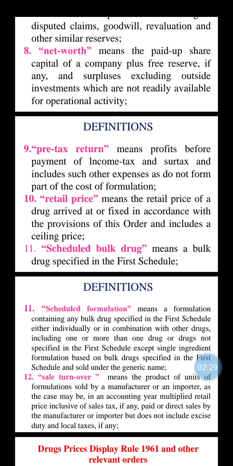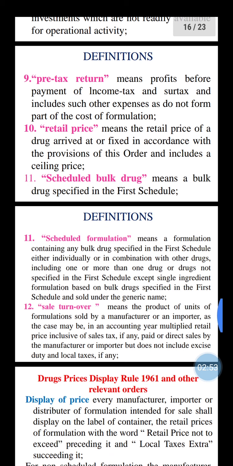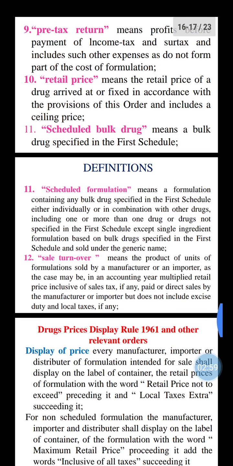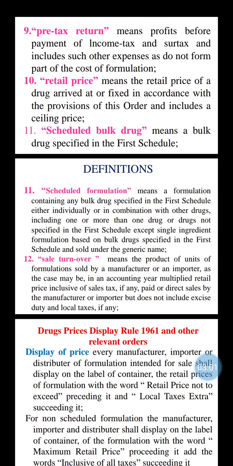Then retail price means the retail price of a drug arrived at and fixed in accordance with the provisions of the order, and includes selling price. Retail price gives the retail price of a drug arrived at and fixed in accordance with the provisions of this order and includes selling price. Then scheduled bulk drug means a bulk drug specified in the first schedule. You know about the first schedule, so it gives the bulk drug specified in the first schedule.